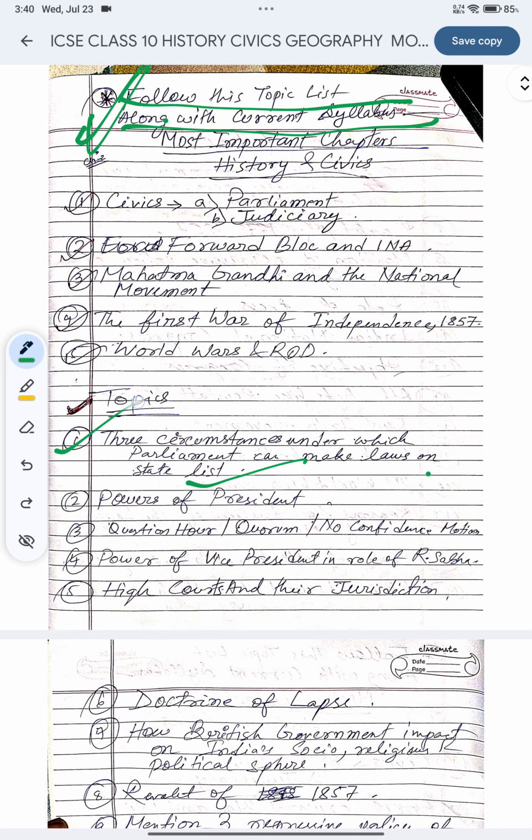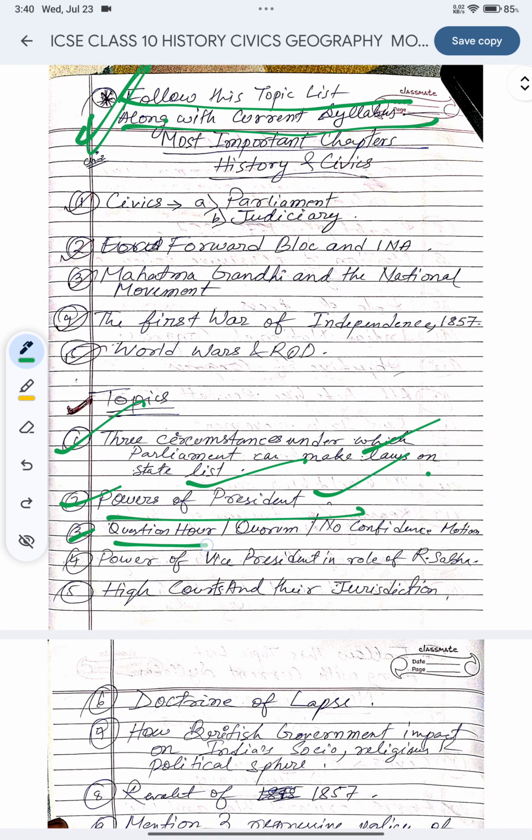So the first topic is this one. Second, the powers of the President, very important. Repeatedly they are asking questions on the powers of the President. What are the powers of the President? You have to learn these topics and make notes. You will definitely get a 100% result.